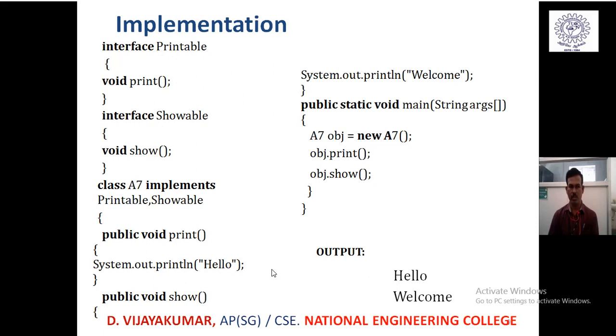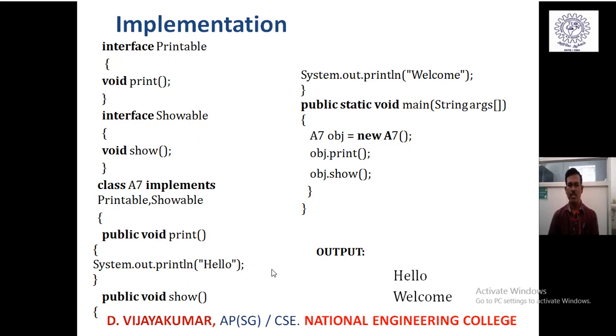The order of the interface names is not mandatory or compulsory. You can give them in any order, and the method definitions may also be in any order preferred by the implementing user. So here both the methods, print as well as show, are defined explicitly with the keyword public, and their definitions print a welcome message as well as a hello message.